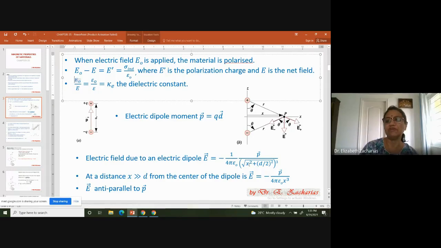Then after that, what we did was, what if d becomes very small when compared to the distance of the point P?